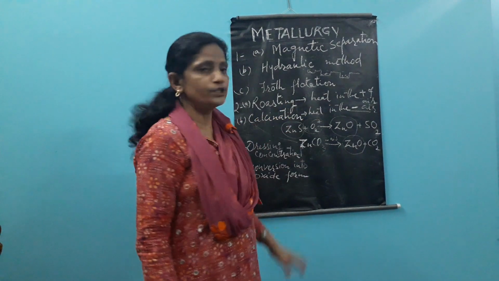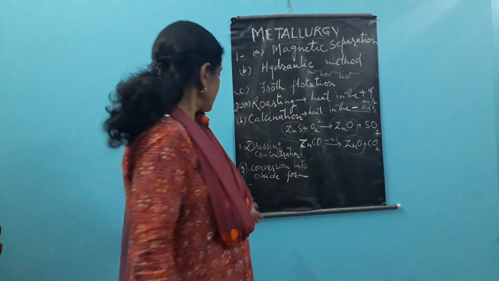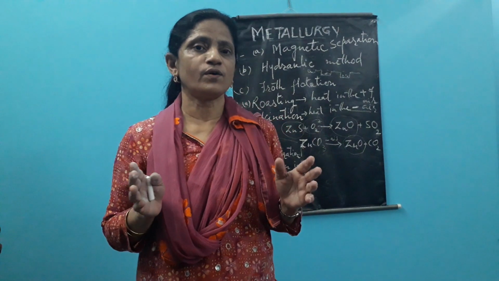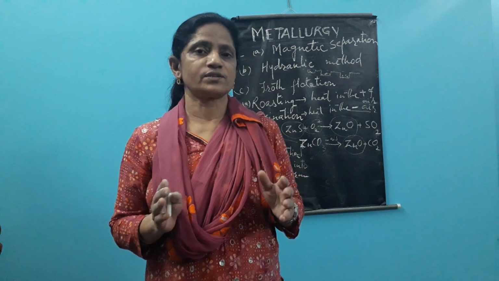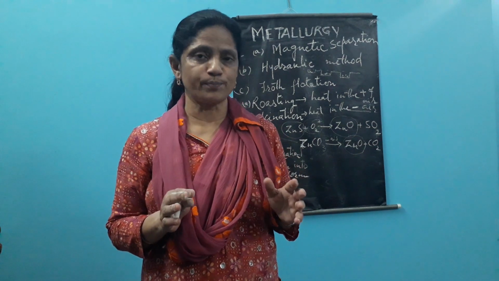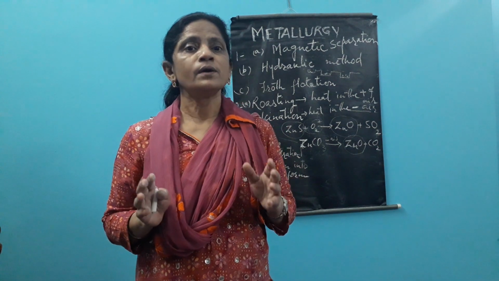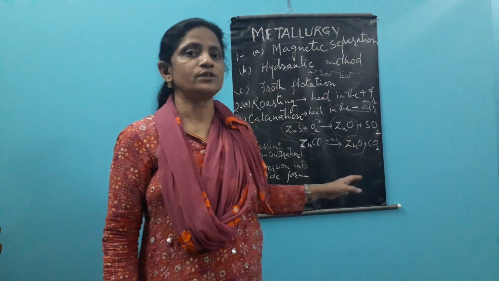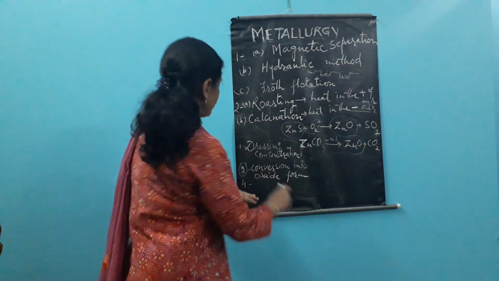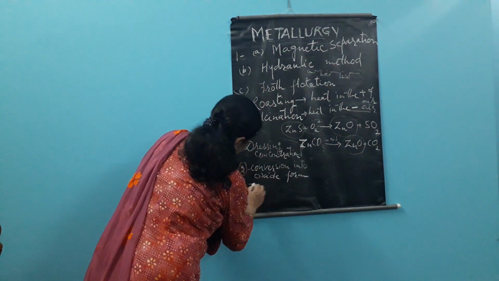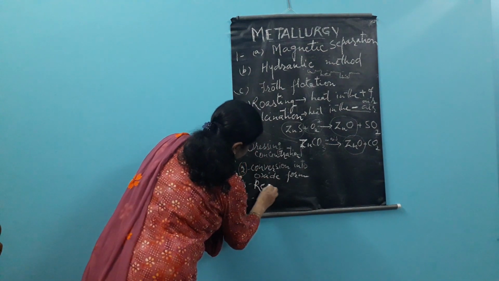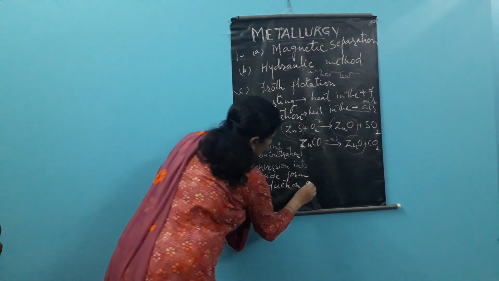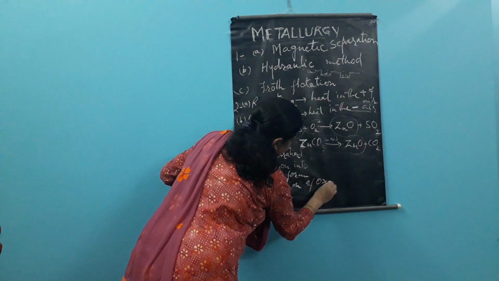Now after doing so, we come to the next step. The ore is now in the form of oxide, and this is the most important step of the process, in which we do the reduction of ore, the reduction of oxide.